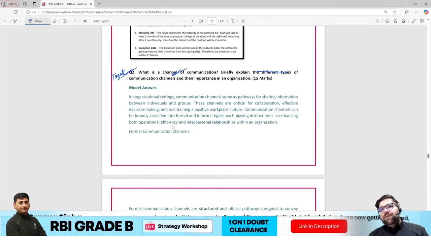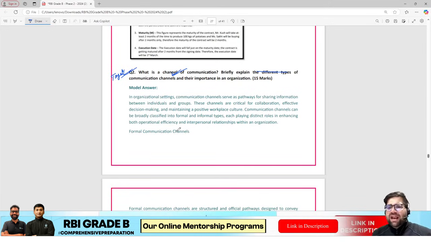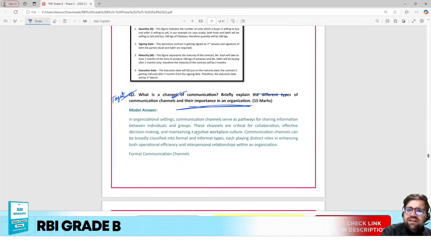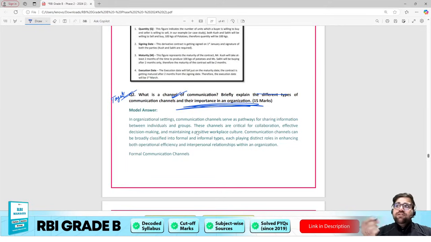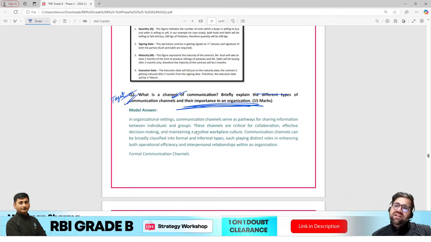You can write multiple things over here: types of formal, types of informal, use cases of formal, use cases of informal, advantages and disadvantages also. But they are not asking too much on advantages and disadvantages; rather their focus is on importance. So I could have given the importance specifically for informal as well, like informal helps you in social interaction. Likewise, this question should be done by you in the exam as well.